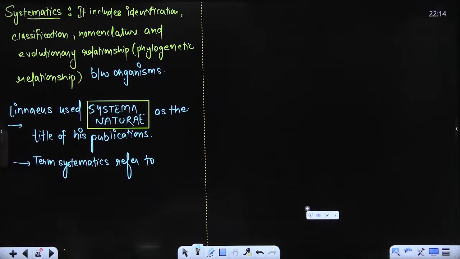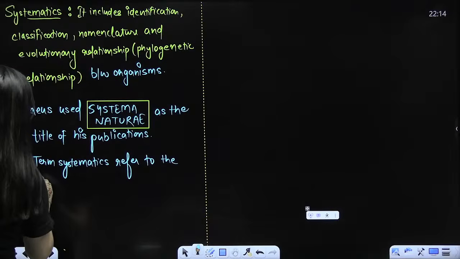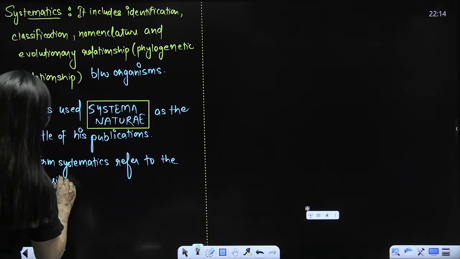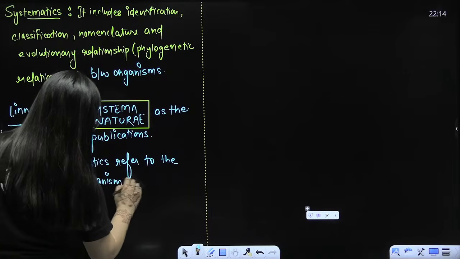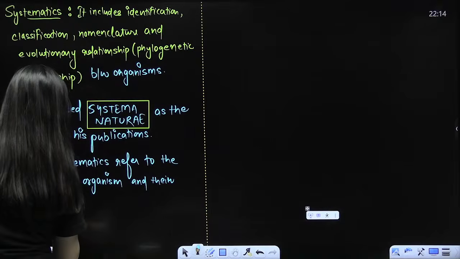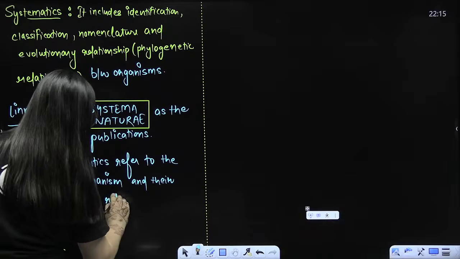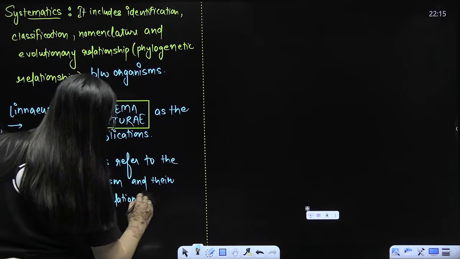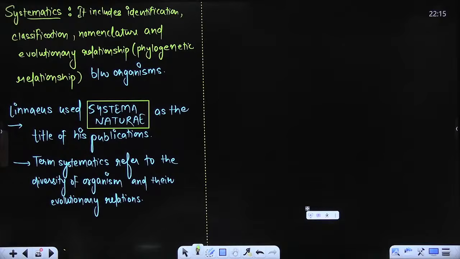To the diversity of organisms, right? And their evolutionary relations. That is what we need to understand here. So that is what we have here in systematics. So do you have any doubt?